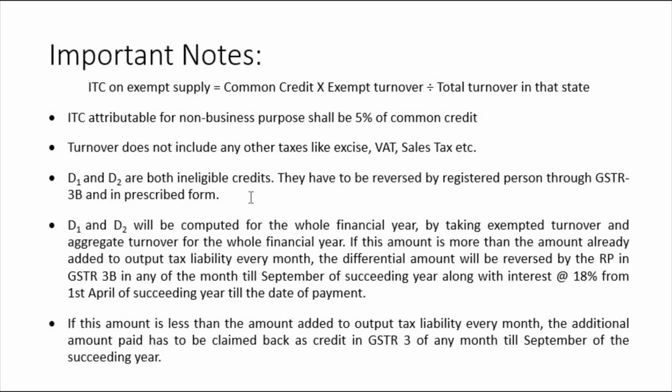D1 and D2 both are ineligible credits. They have to be reversed by the registered person through GSTR 3B in the prescribed form. D1 and D2 will be computed for the whole financial year by taking exempted turnover and aggregate turnover for the whole financial year. See, this turnover in that state will be attributable for the whole year, not only for that month.